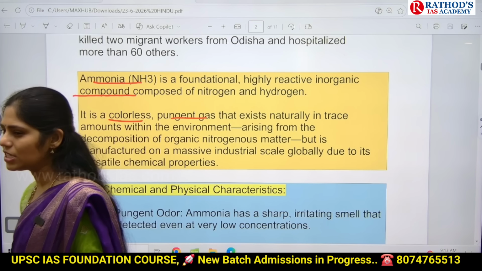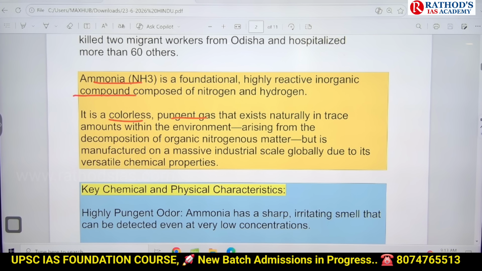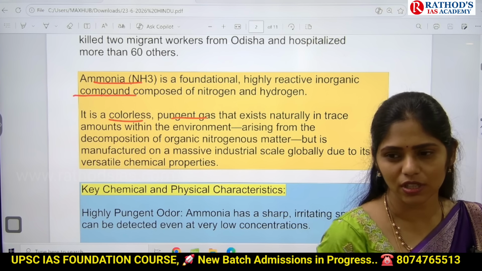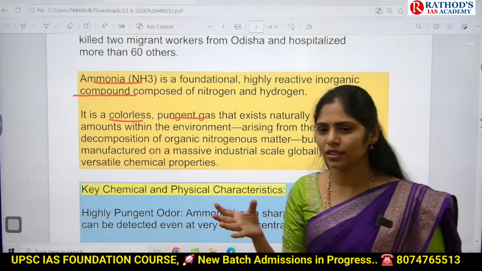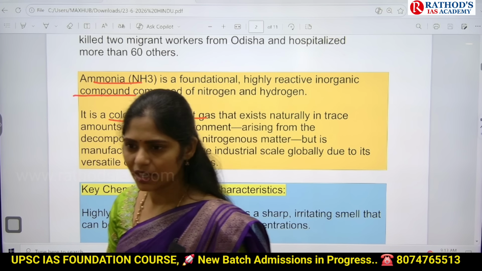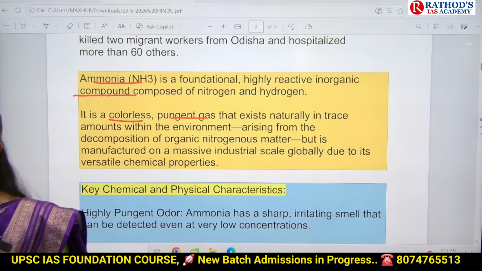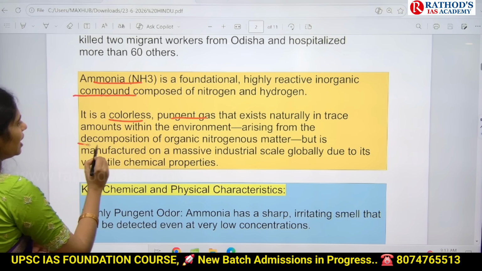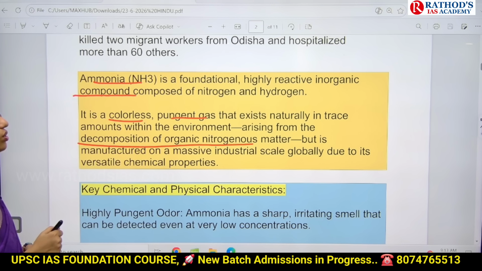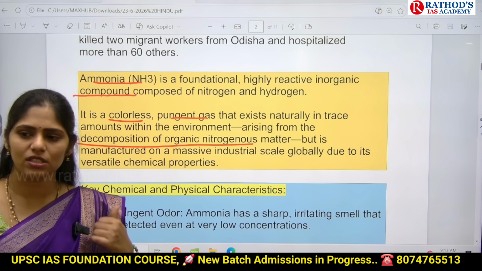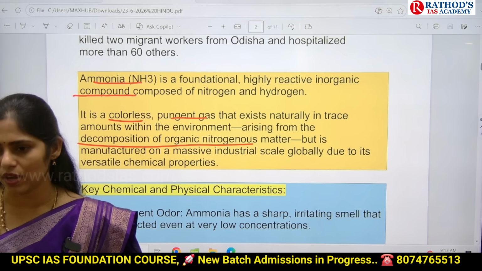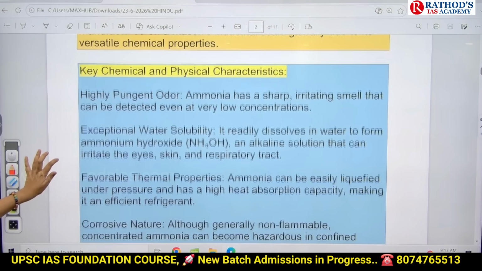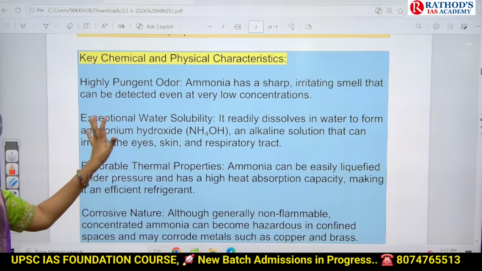Okay, so where can we see the presence of ammonia? Have you ever seen a stray dog that has died and is decomposing? You get a strong pungent odor if you pass nearby. That odor is because of the release of ammonia gas from that dead body. So normally, in the decomposition of organic nitrogenous matter, ammonia will be present naturally in our environment.